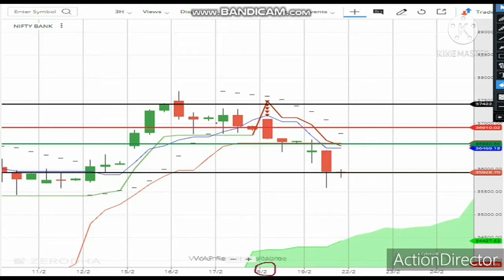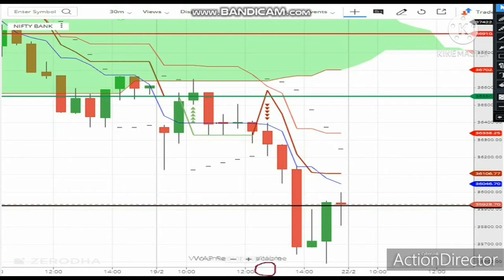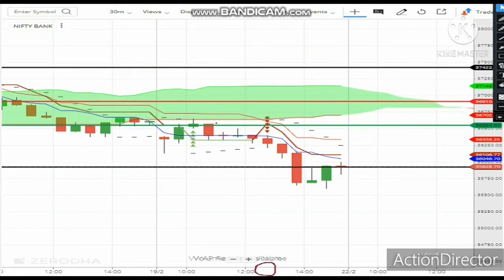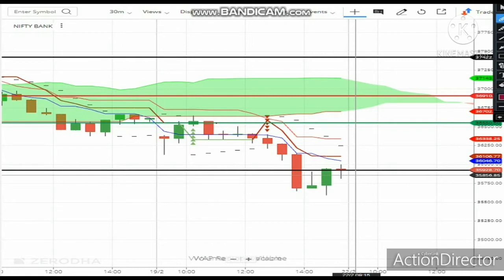So coming to the lower time frame, 30 minutes, to see how our levels reacted. So this is the 30 minutes chart of Bank Nifty. Here the zone is provided. Above this level is long and below this level is short. Since there is a gap down in the morning and it opened below our level, there is no trade over here. And the trend is down, so we waited patiently.